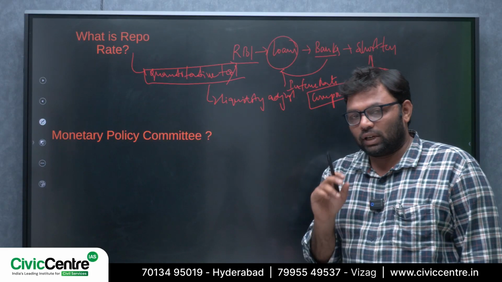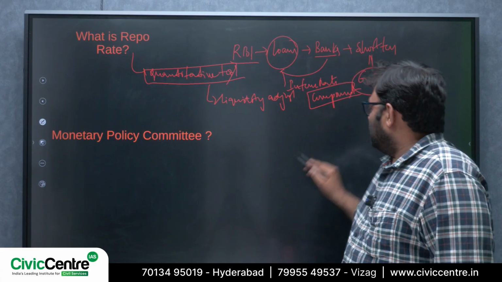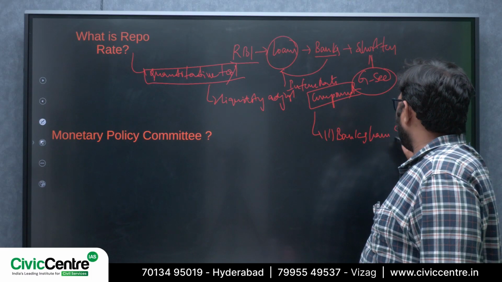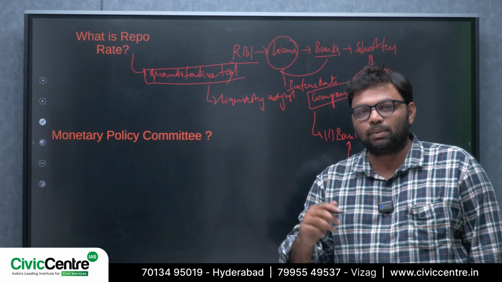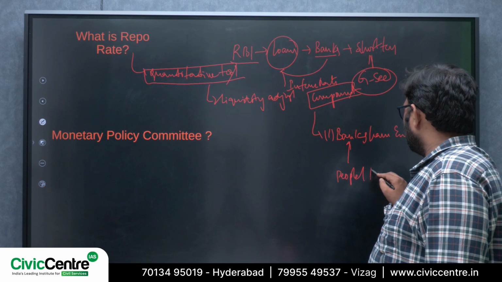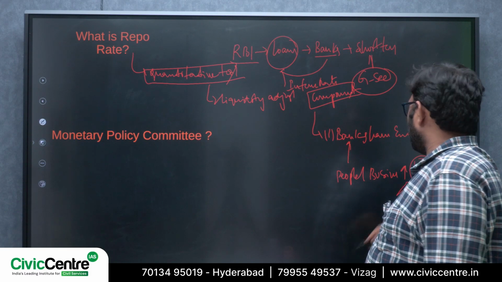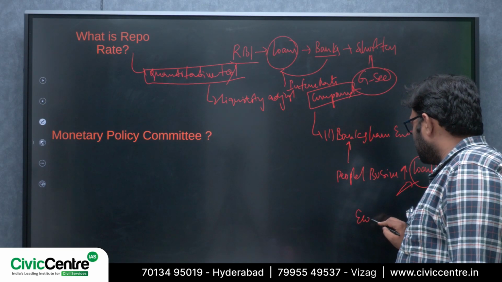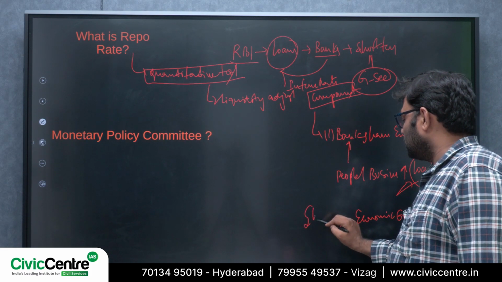So what happens if the repo rate is reduced or kept at the same position? Obviously, banks have enough money. When banks have enough money, obviously the money supply in the economy is very high. When money supply is very high, people and businesses will take loans and expand their businesses. So obviously, economic growth will be stimulated during slowdown times.